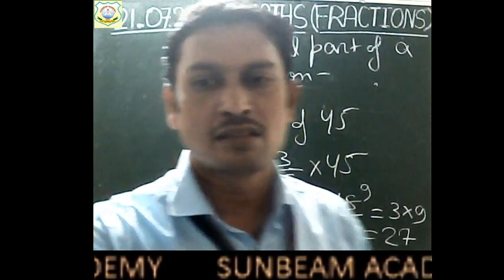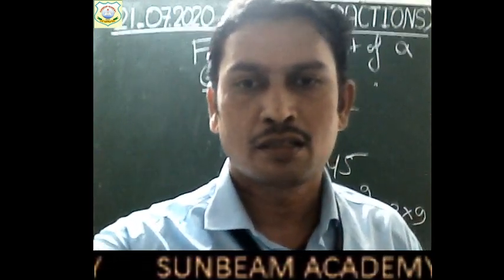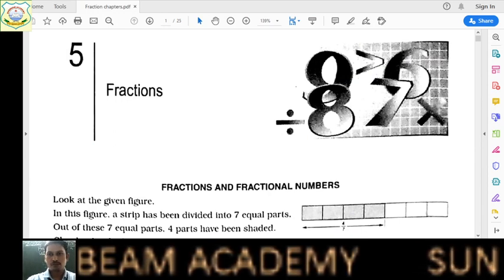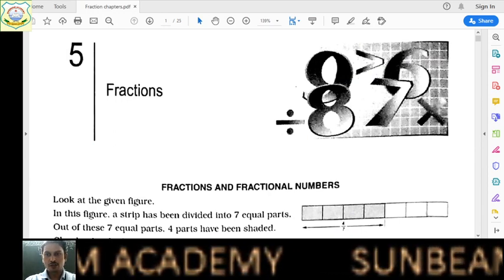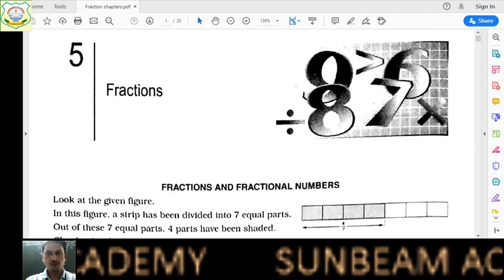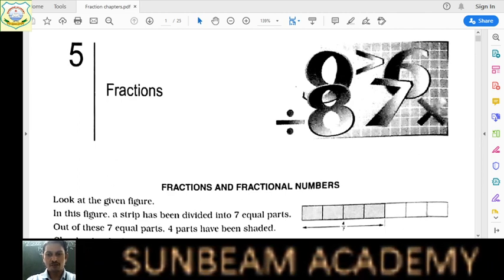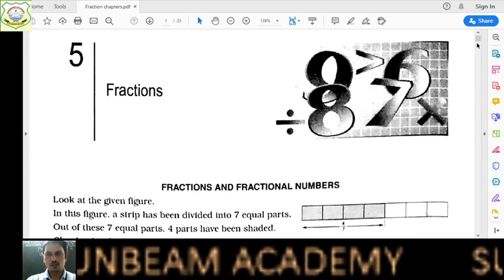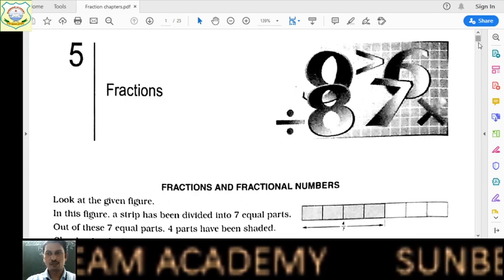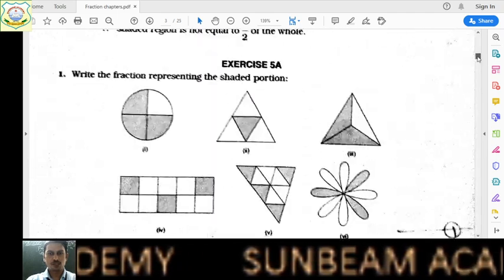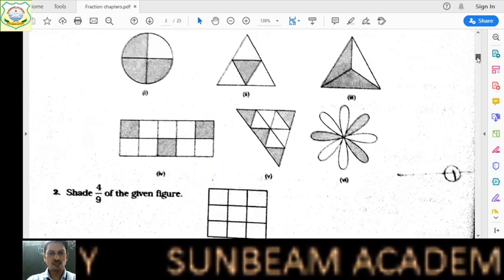Now children, you can see question number 1 in your book. I just want to show the first question in your book to you. So children, let us see. In your book, all of you open question number 1. Here it is exercise 5A, question number 1.